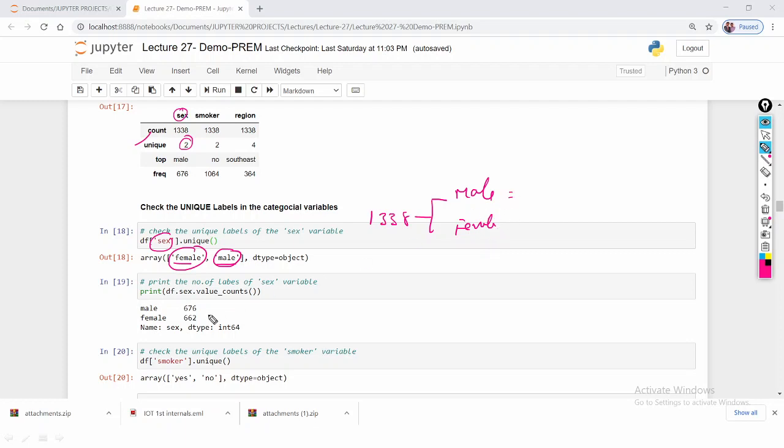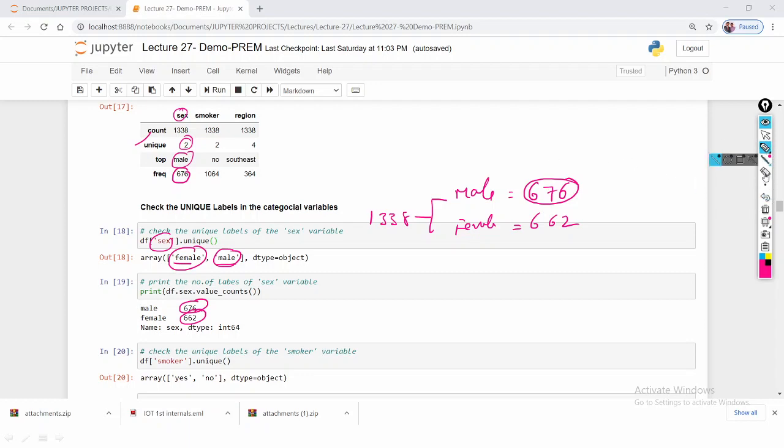How many males are there? 676 male people, and 662 female people. So among the 2 variables, which is the most frequent? 676. That's why 676 is more frequent and belongs to male.